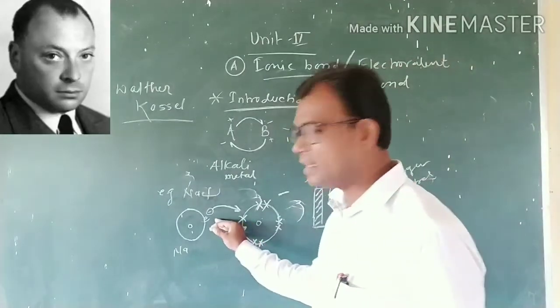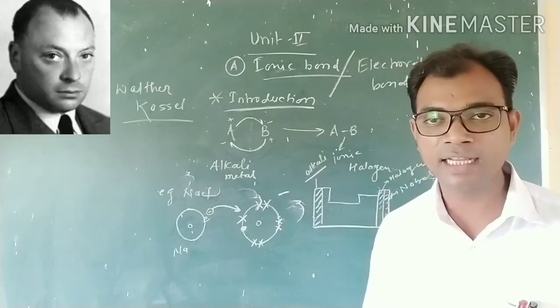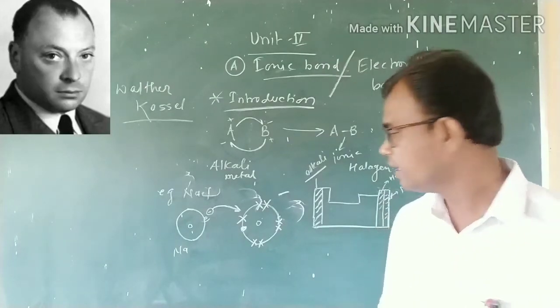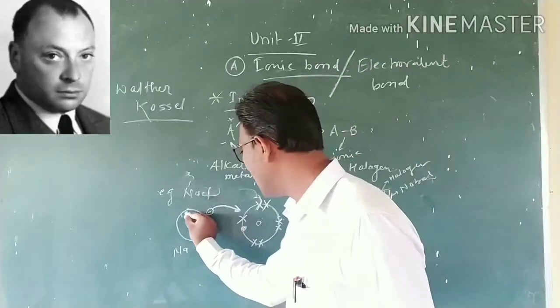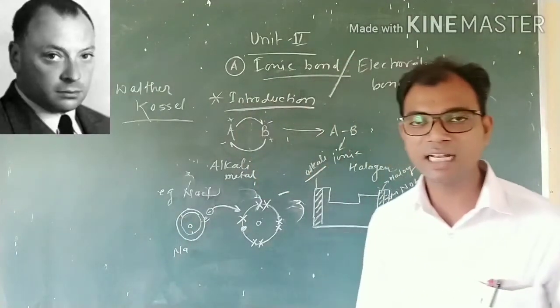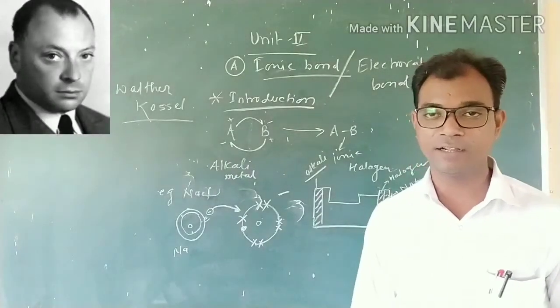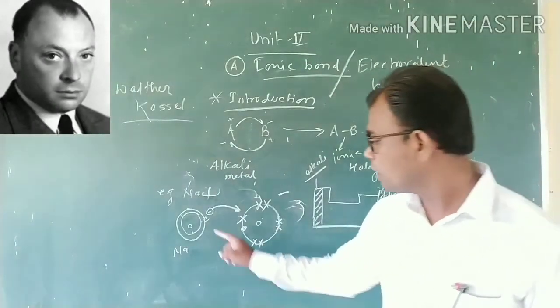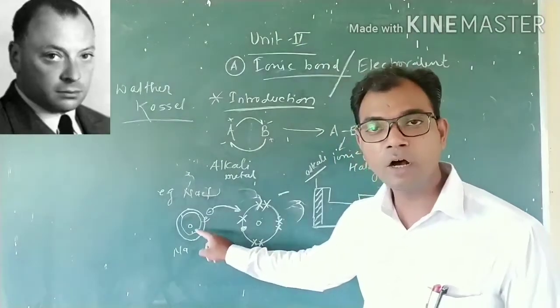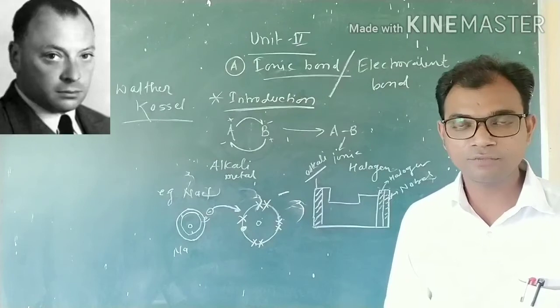Similarly, by the loss of one electron from the outermost valence shell of sodium, the inner shell acts as the outermost valence shell, which is completely filled. So sodium also attains the noble gas electronic configuration.